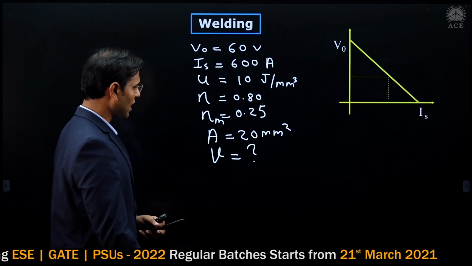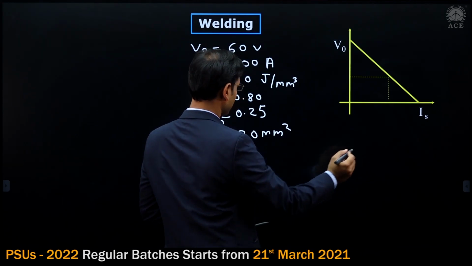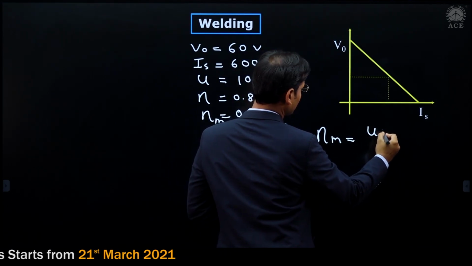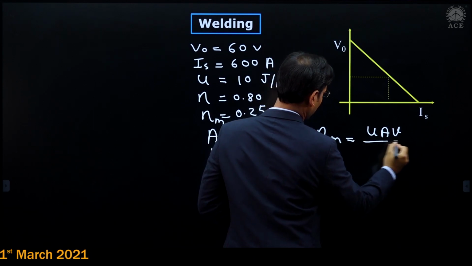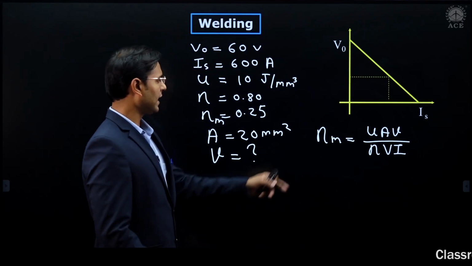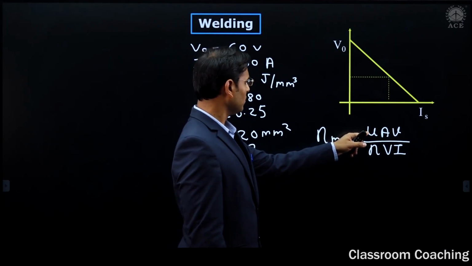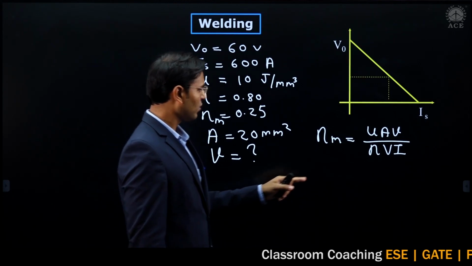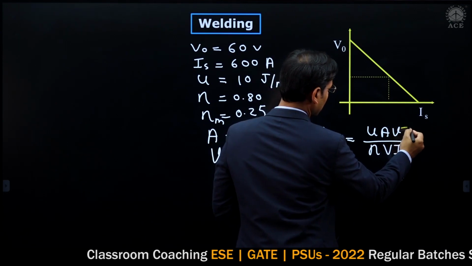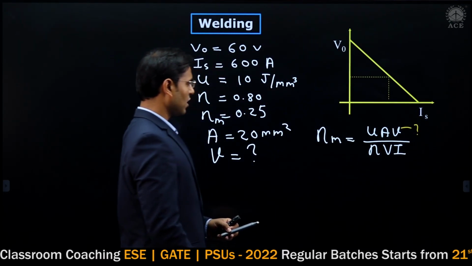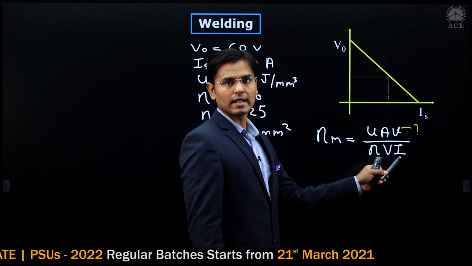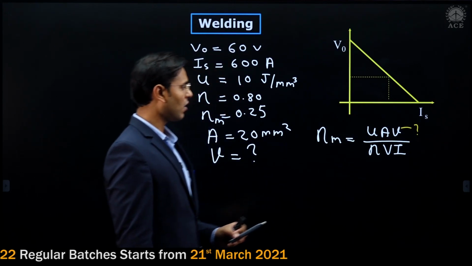Very easy problem. Just I am writing the beautiful formula here. The melting efficiency formula is eta M equals U A V divided by eta into V into I. Just see, eta M is melting efficiency. What is the U? This U is 10 joule per millimeter cube. A is area, V is welding speed, and that welding speed we have to calculate. Divided by eta, eta is the heat transfer efficiency, V is the voltage, and I is the current. We have to put all those values.